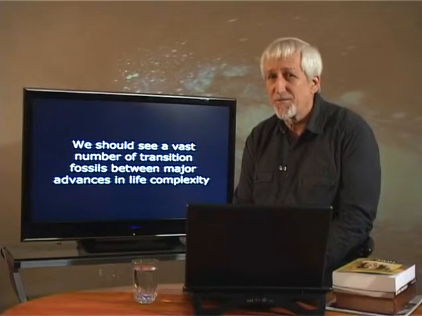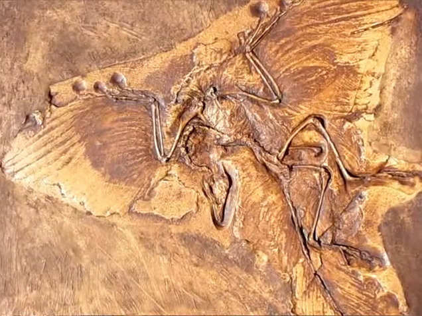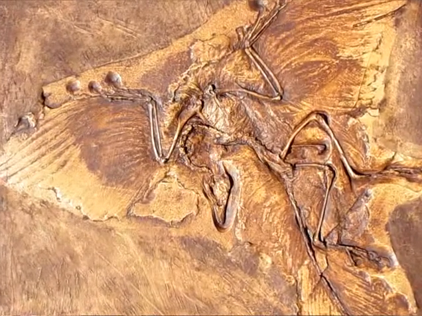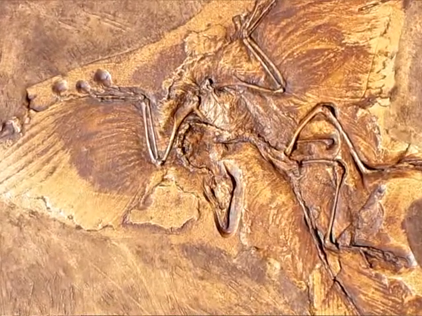However, we actually find very few fossils that appear to represent intermediaries between major groups. One possible example is the Archaeopteryx bird that has some features similar to reptiles. However, we have not found detailed step-by-step transitions between reptiles and birds, although we have found fossil reptiles that had feather-like coverings on their bodies.